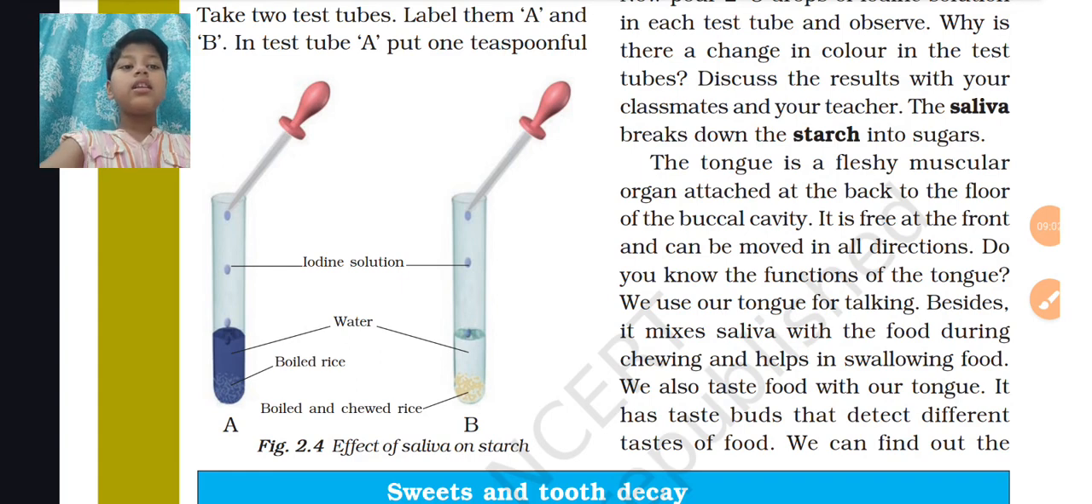So, the tongue has so many functions, not just one. What are they? Let us see. First, it mixes saliva with our food. Second, it helps us with talking. And third, it helps us in chewing in all directions so that our food is digested properly. And fourth, it helps in swallowing our food. The taste buds can detect different tastes of food. And fifth, it can detect tastes.